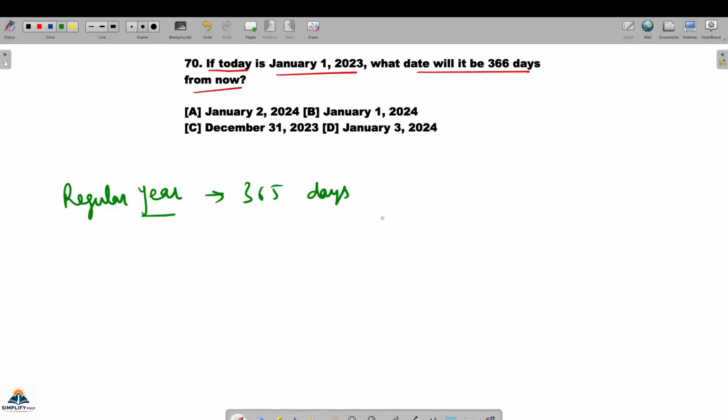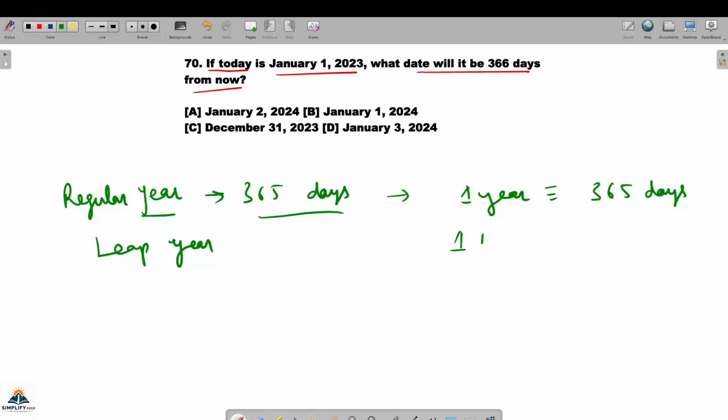In normal case, 1 year is equivalent to 365 days. This is the normal way. But leap year is an exception. So 1 leap year will be equivalent to 366 days.